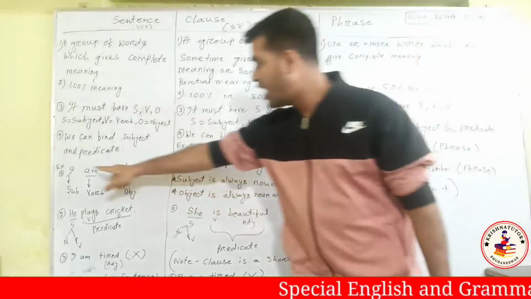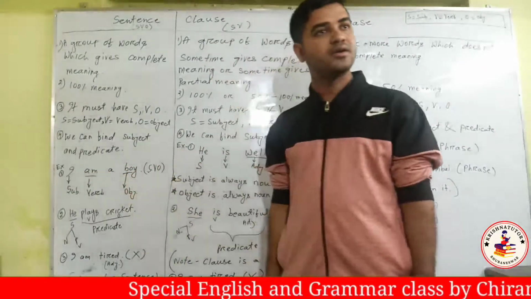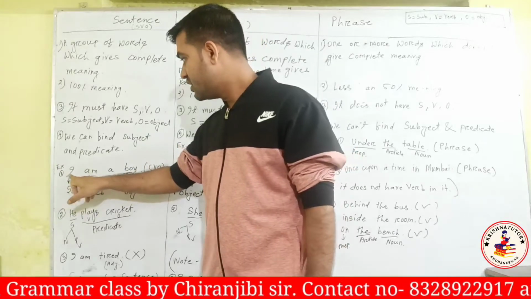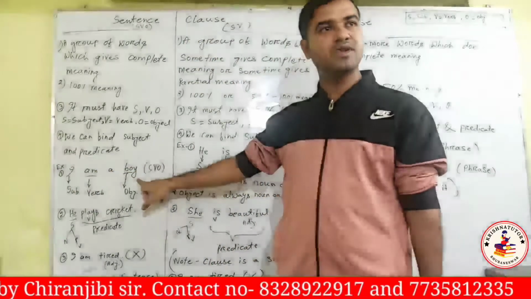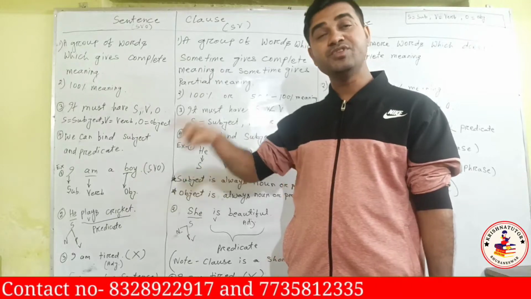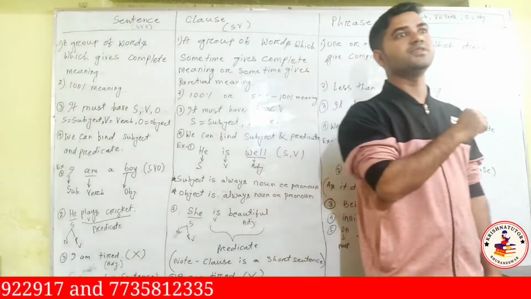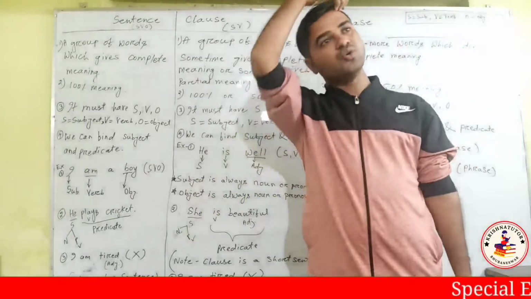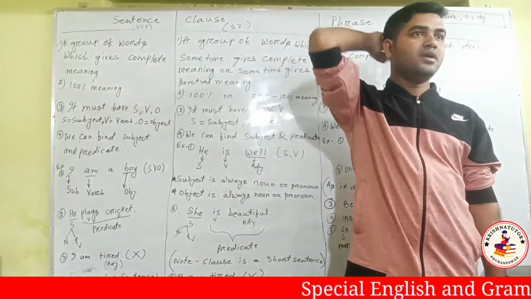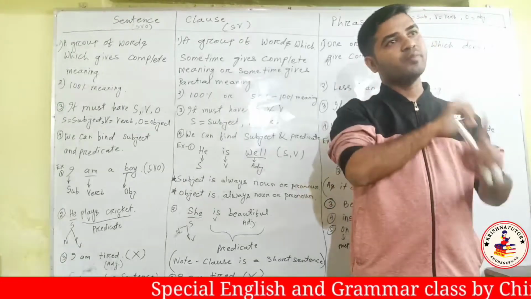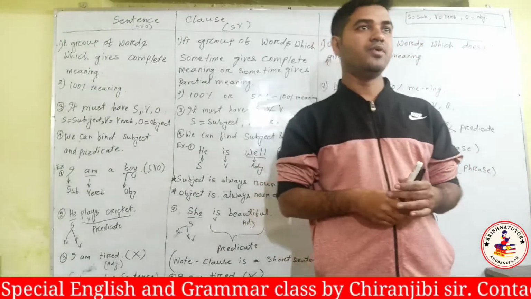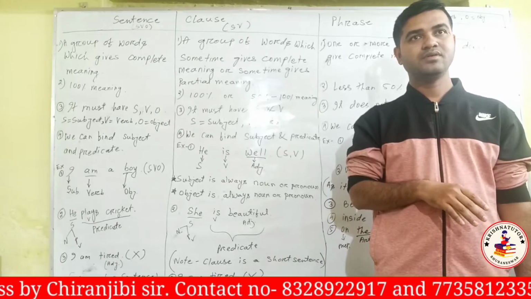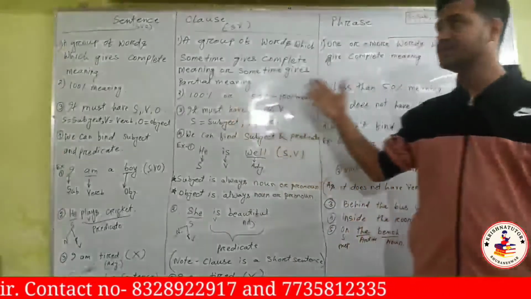If I say I am a boy, the subject is this one, and the object is this one. Subject has to be a noun or pronoun, 100%, always. And object is also a noun or pronoun. Means if we talk about subject or object, it has to be a noun or pronoun. Are you getting it? Yes. It's very, very simple. Don't get scared of these things.